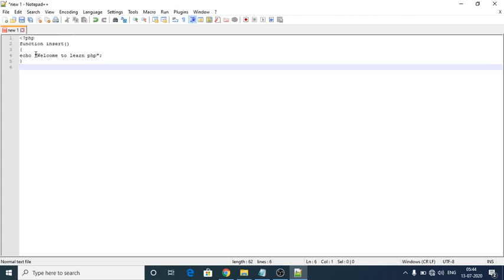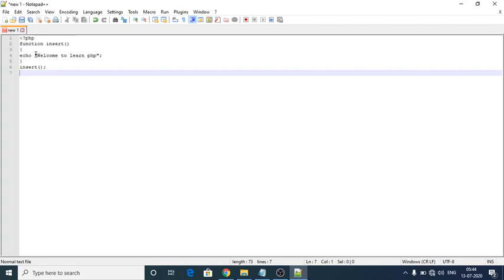For that I call the function again here: insert. The first one, function insert, declares it; the second line, insert, is the called function. This one is known as the calling function or function call statement. Next, I have to close the segment and close the program.